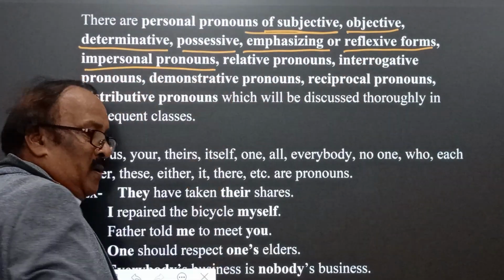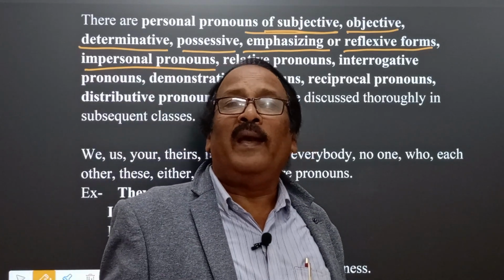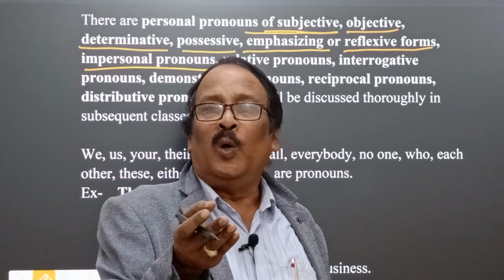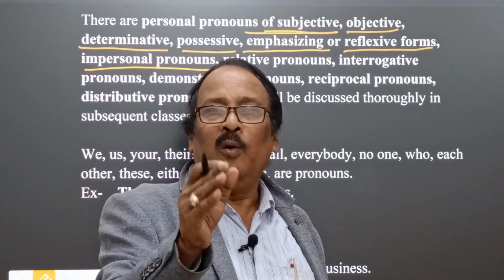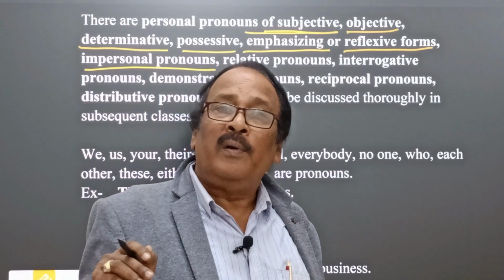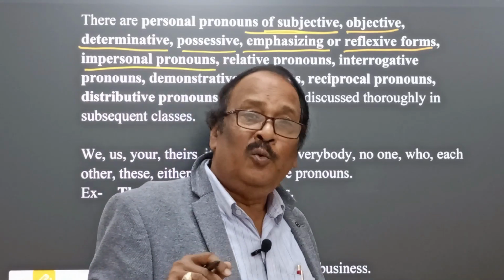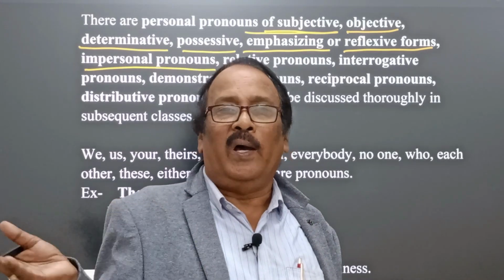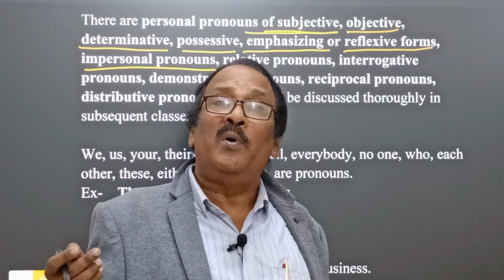Impersonal pronouns. One can follow. One should follow the rules and regulations of our government or our school, whatever you may say. One means impersonal, anyone. So here one is impersonal.